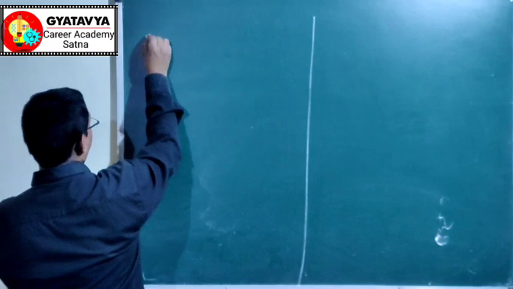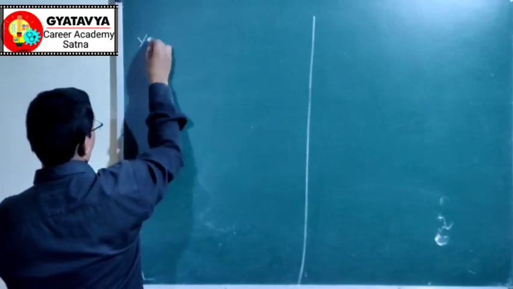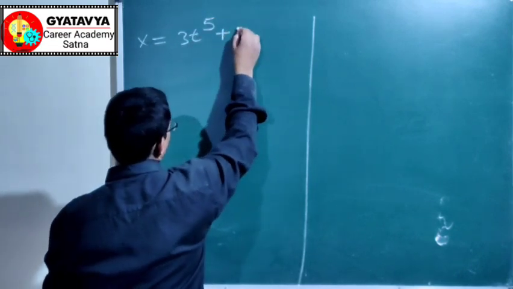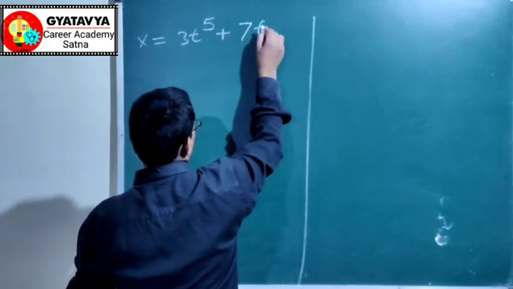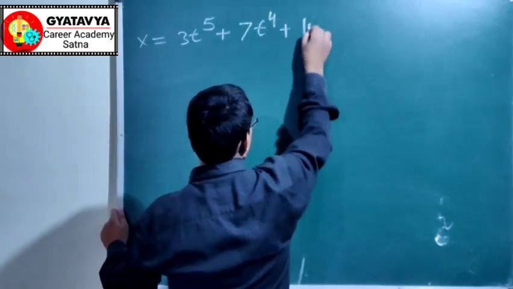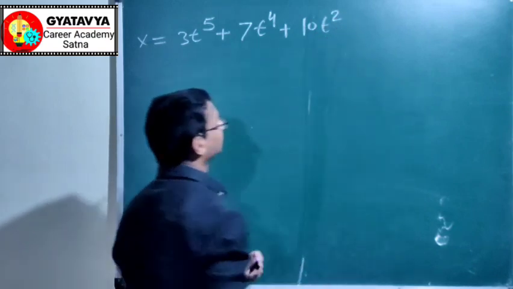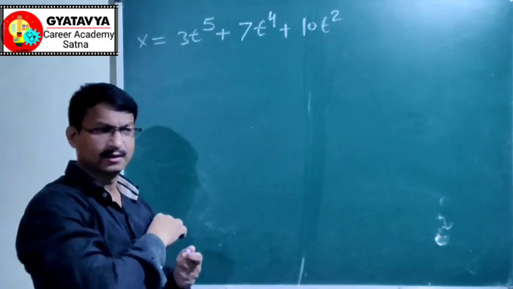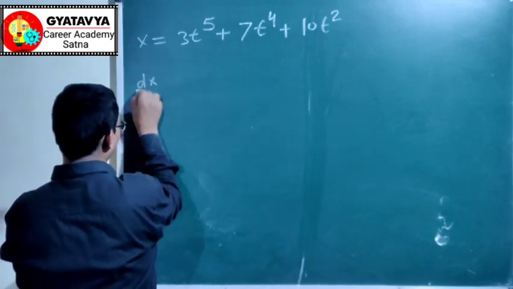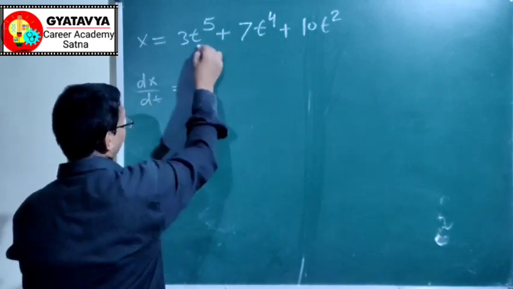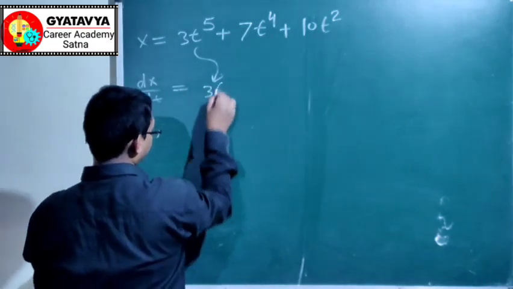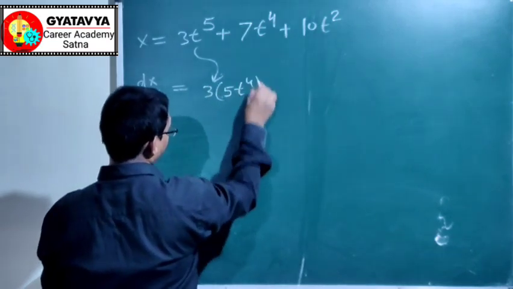If we have x equal to 3t to the power 5 plus 7t to the power 4 plus 10t to the power 2. It is randomly given. There is no limited order there. We have to find dx by dt. Now differentiate it. You will get 3 into 5t^4.